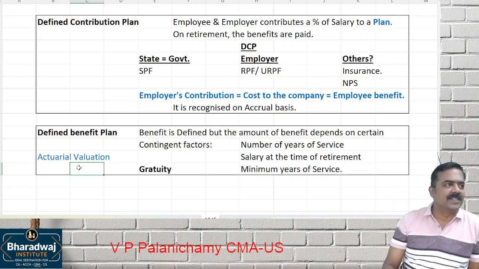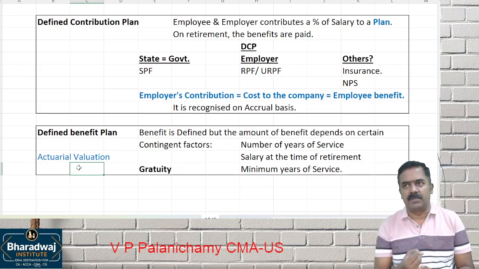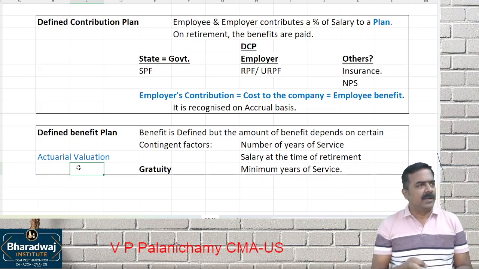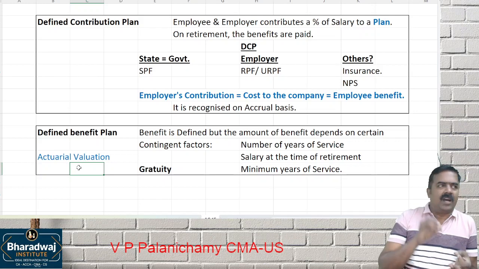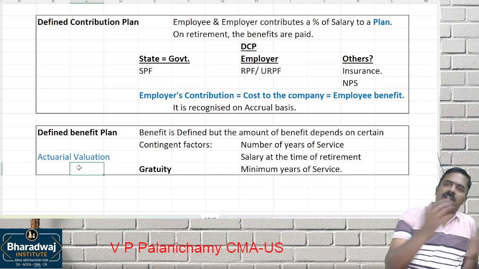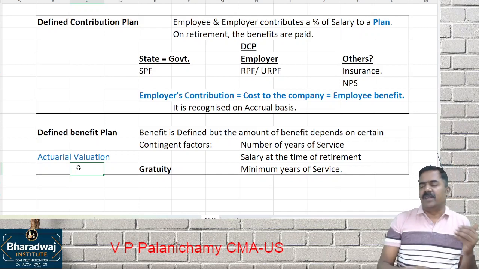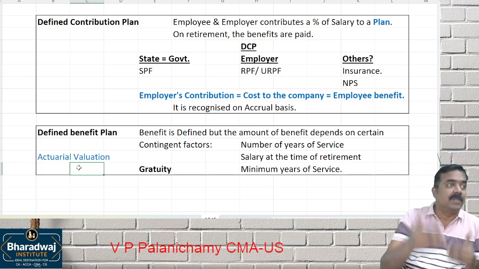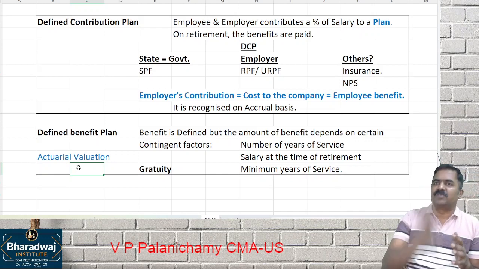Coming to actuarial valuation. The actuary will value the liability based on so many parameters. What is the nature of the company, nature of the business, nature of employment, labor turnover in the industry, salary growth rate in the industry, how the company is paying the increments, how the industry is paying the increments, whether the employees will stay or not, what is the probability of employees continuing the service for the minimum 5 years period, beyond 5 years period. Some people will wait for the 5th year.